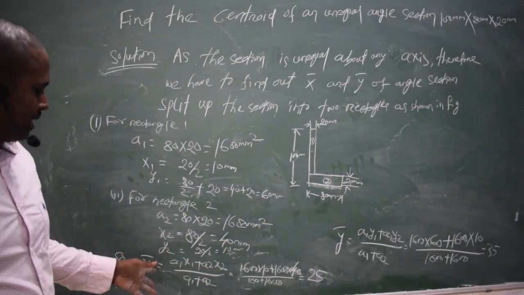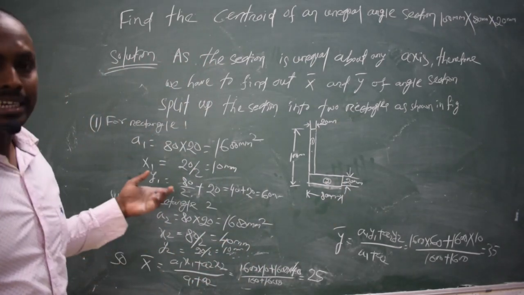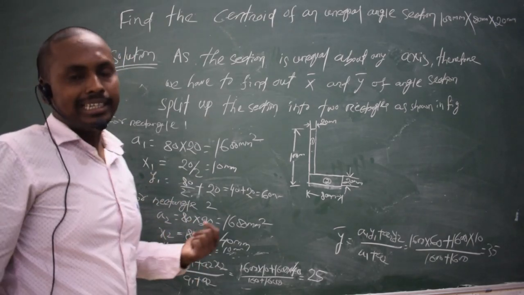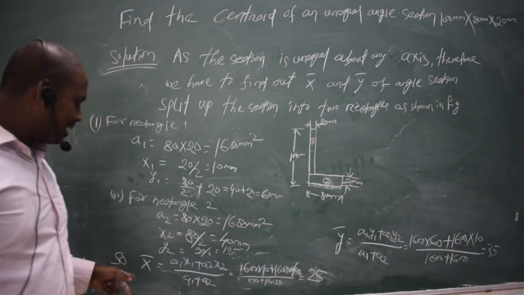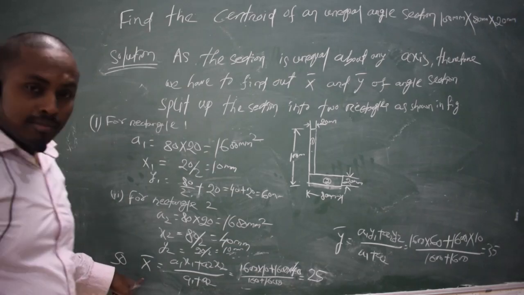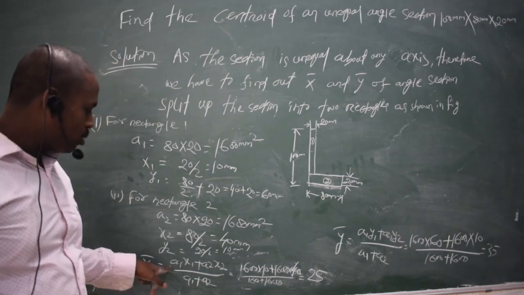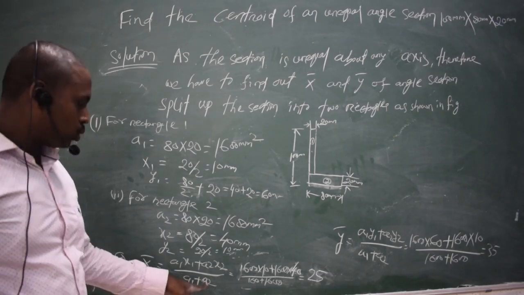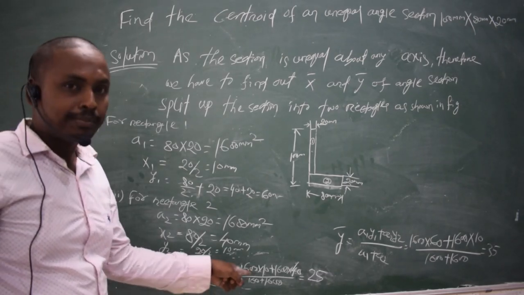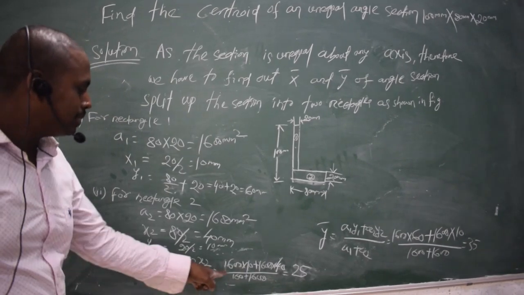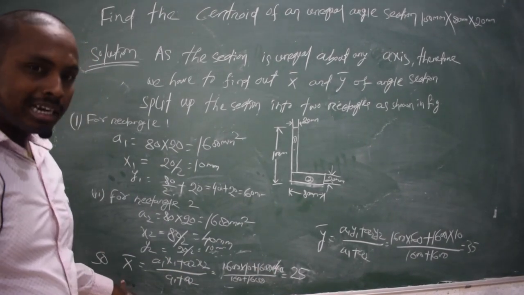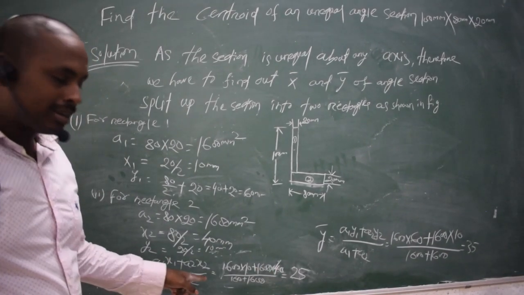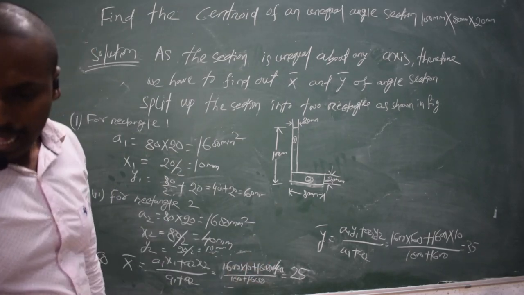Then after finding all those coordinates and areas, we'll put them directly in the formulas. For the x coordinate, we'll put a1 x1 plus a2 x2 upon a1 plus a2. We'll put the corresponding values, then we'll find the x coordinate of the center of gravity would be 25 mm.